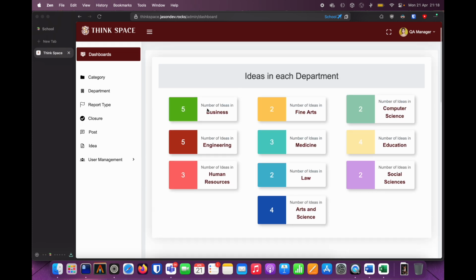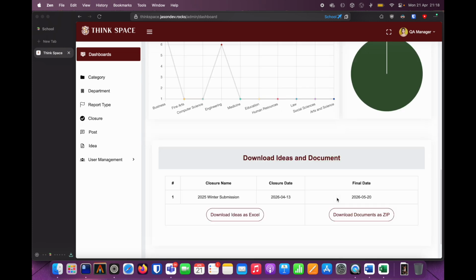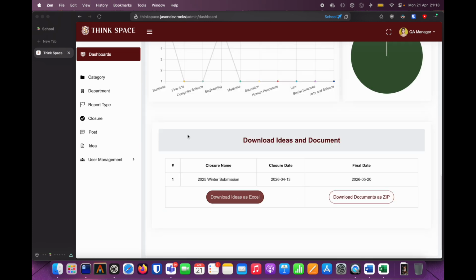Of course, the main role of the QA manager is to oversee how each department is doing and how much they are posting their ideas here. So you can actually see the number of ideas for each department here, and also the most active users by ideas submitted. And lastly, the QA manager can download these submitted ideas for each closure here as Excel, meaning a CSV file.